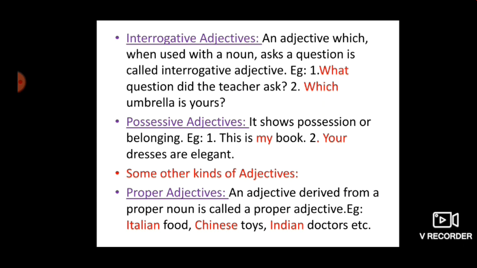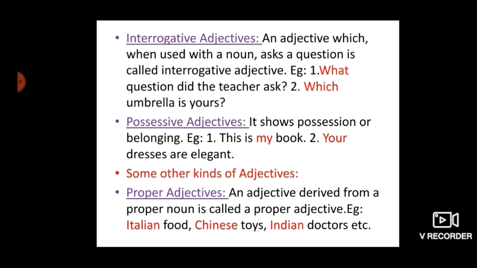Next is interrogative adjective. An adjective which, when used with a noun, asks a question is called an interrogative adjective. That means an adjective which asks us about the noun. For example, what question did the teacher ask? Here the word "what" is an adjective. Next, which umbrella is yours? Here you can see the word "which" is an adjective.